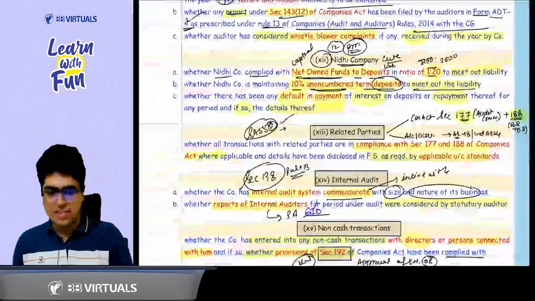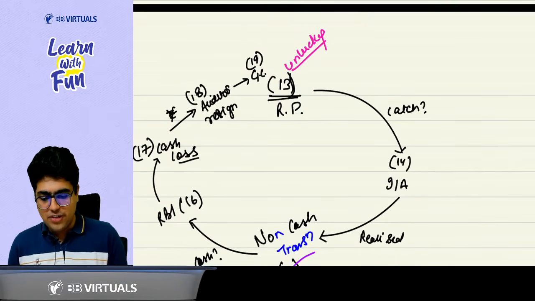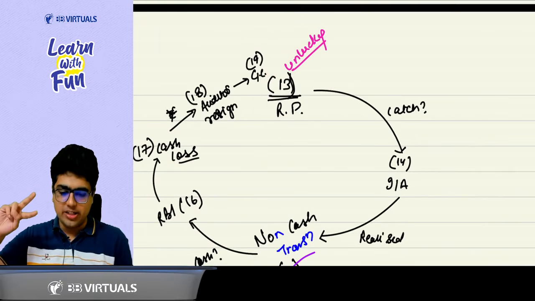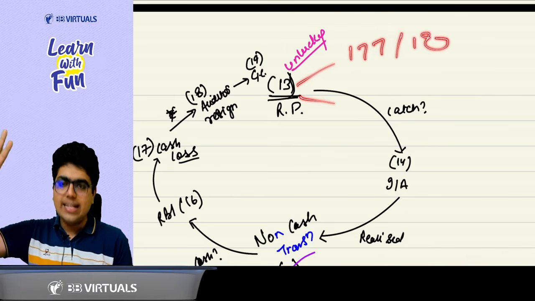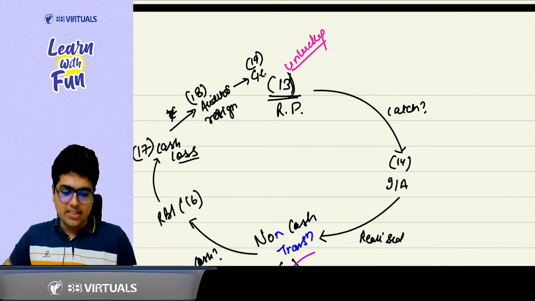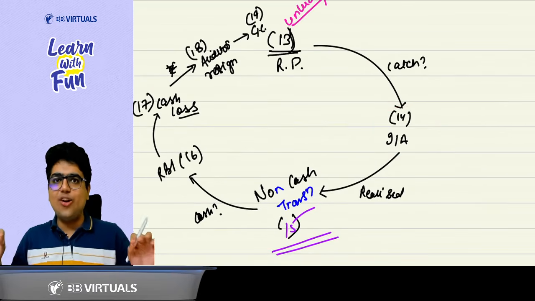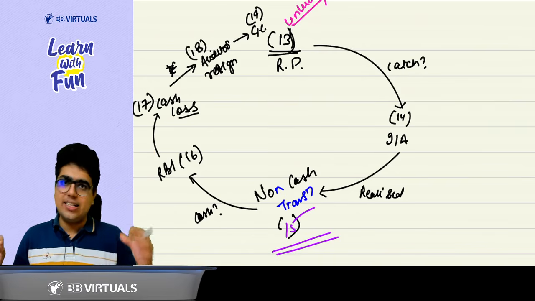Then we start with the circle. Sir, what was the circle? Very, very easy. First of all, we talk about clause number 13, related party. What are the two things you check as an auditor? It has complied with section 177, 188. Got it. And second thing, it has been disclosed as per the accounting standard. Then you talk about the internal audit. Again, two things. The internal audit system is commensurate with the size of the organization and nature of the business.